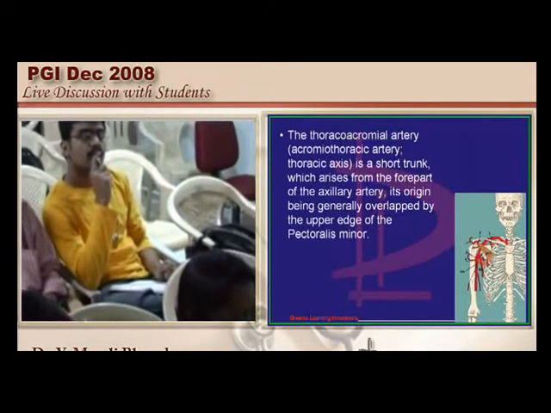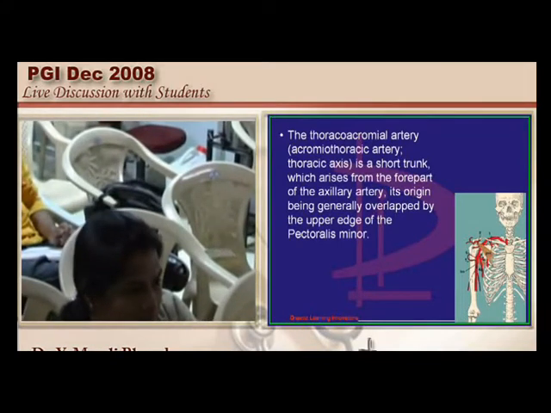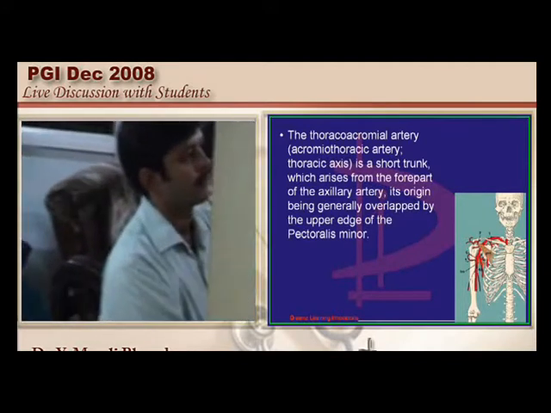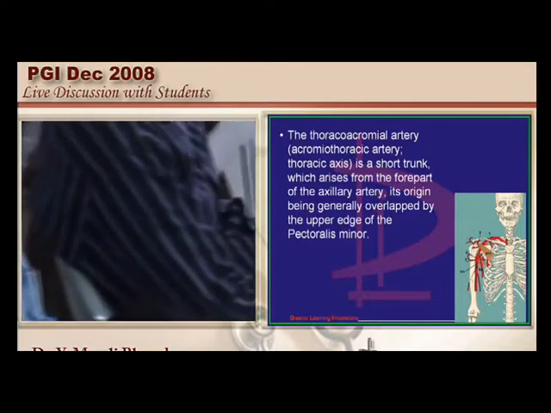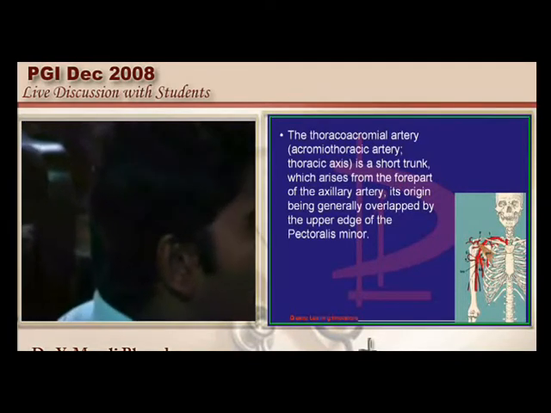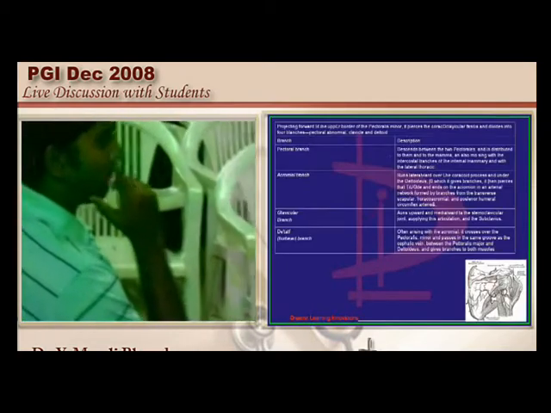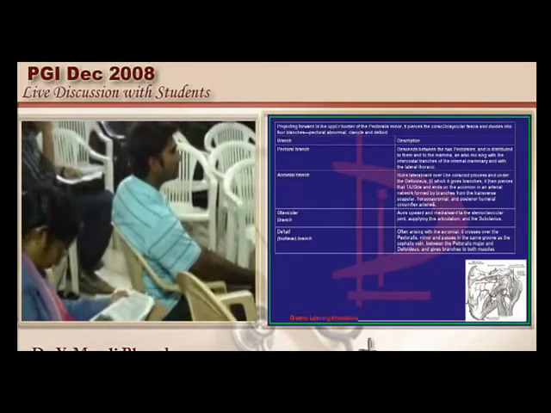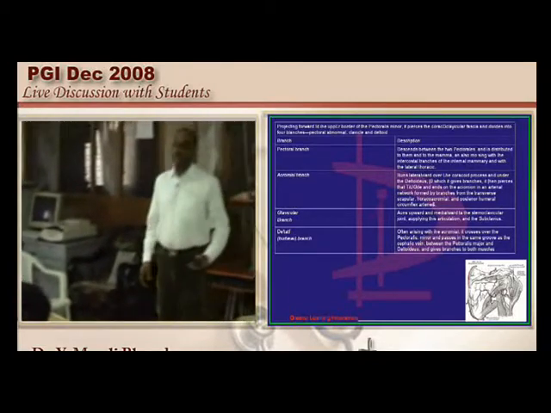Now you have got one of the branches of the axillary called the thoracoacromial artery, otherwise called acromiothoracic artery. It is this thoracoacromial artery which is the major blood supply to the pectoralis major muscle, is what you need to basically remember. So speaking on much finer terms, we need to remember that there is one pectoral branch of the thoracoacromial artery, there is an acromial branch, clavicular branch and deltoid branch. Out of them, the pectoral branch of the thoracoacromial is the one which is the major source of the blood supply to the pectoralis major, is what I like to finally underscore to all of you.